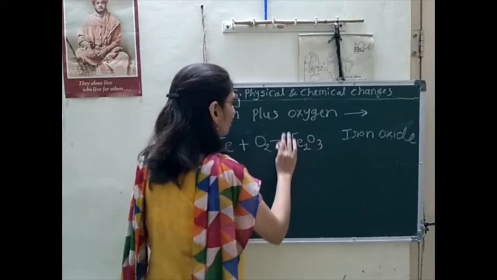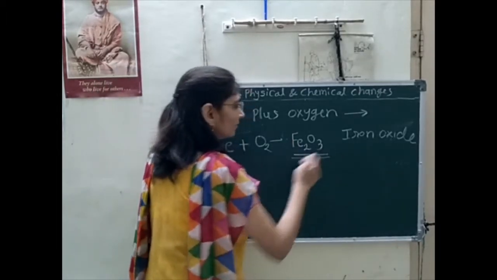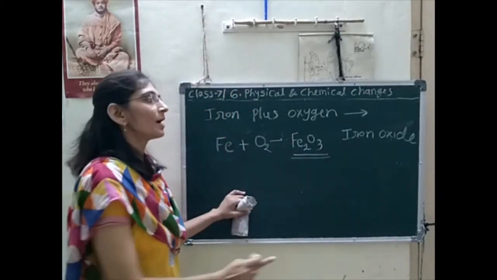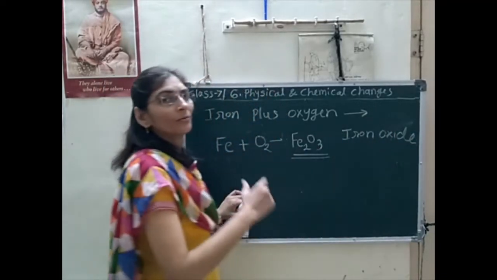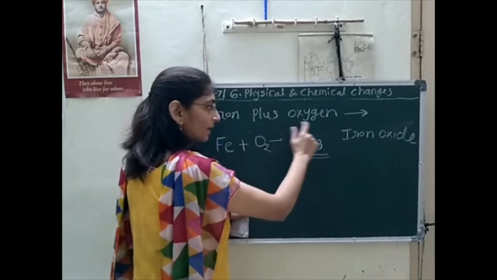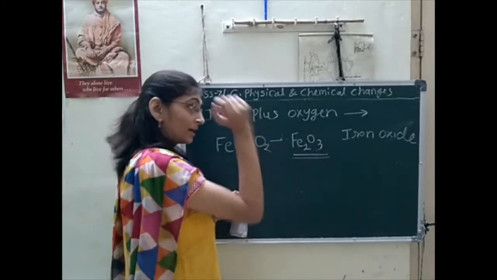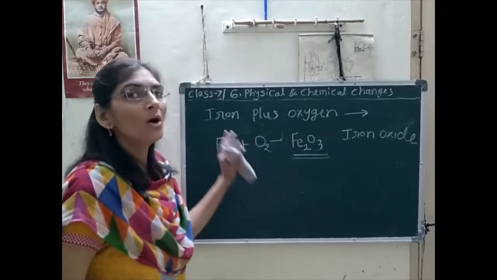Fe2O3. Yes, this is the chemical formula of iron oxide. Iron oxide is a much lengthier word, we don't have to write it. Instead of that lengthy word, we can write the chemical formula, and it is correct as well. Fe2O3, that is iron oxide.